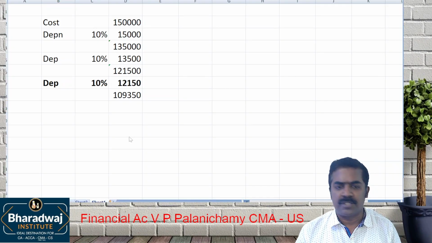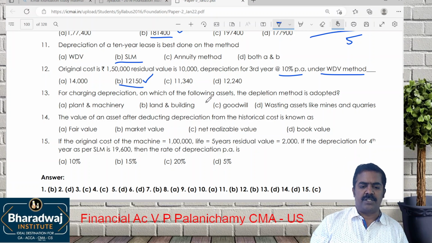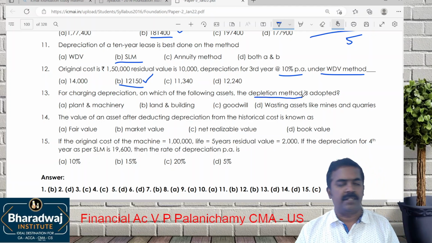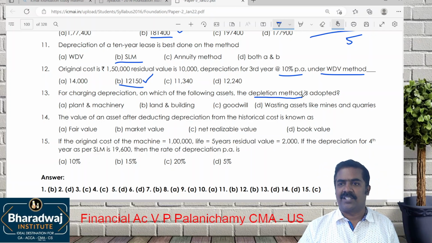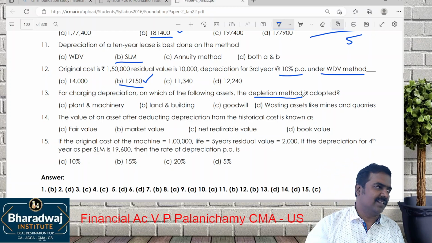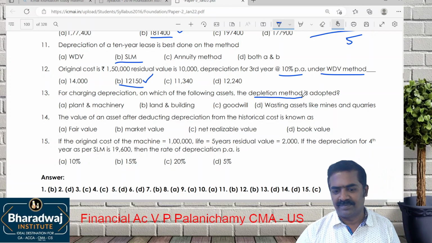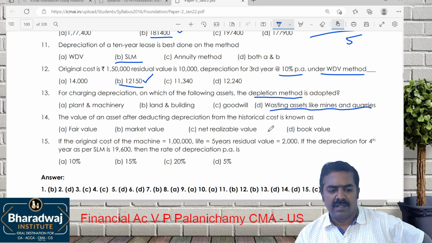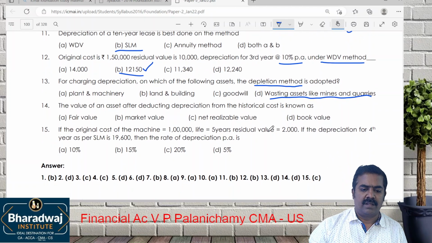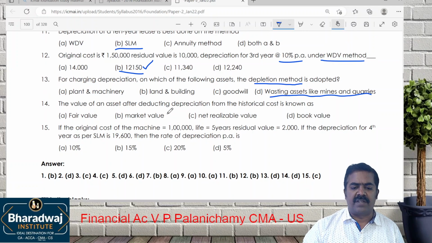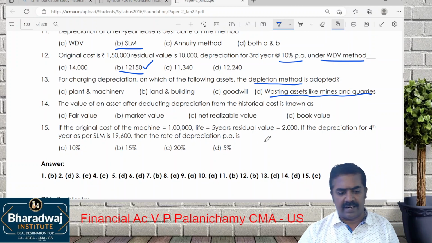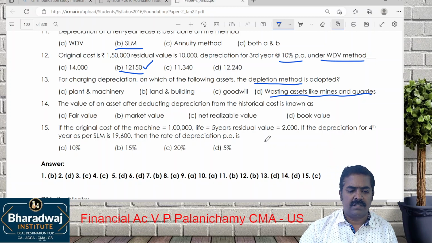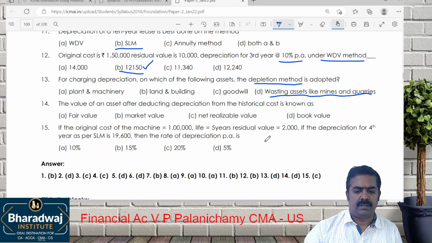Next, for charging depreciation, for which of the following assets is the depletion method followed? Depletion means due to extraction. Due to extraction, the natural resources get reduced. Wasting assets like mines and which one? Quarries. The value of the asset after deducting depreciation is known as which value? Book value.